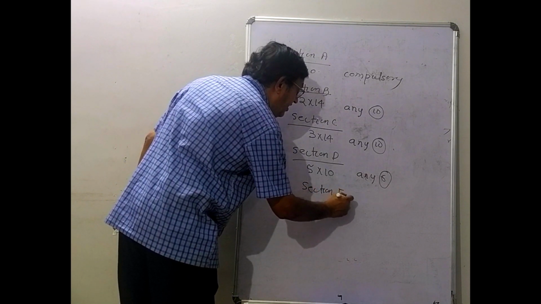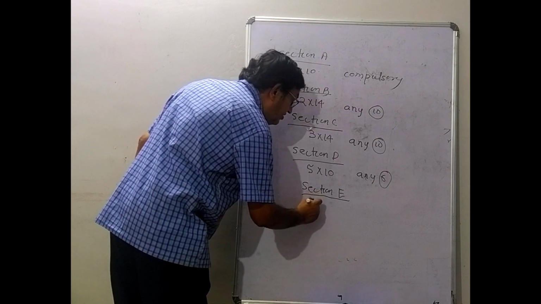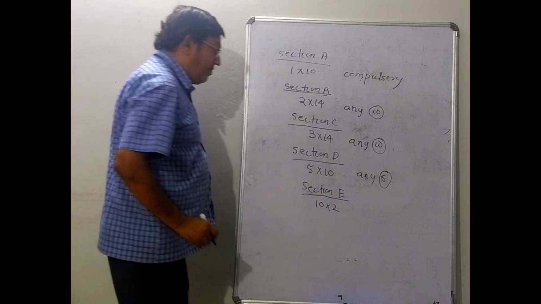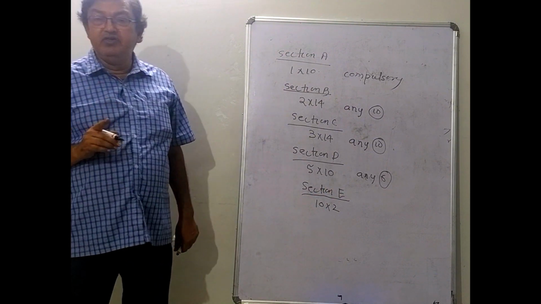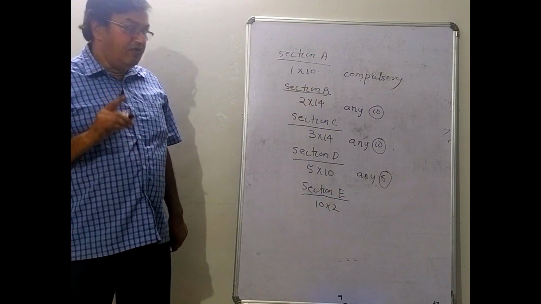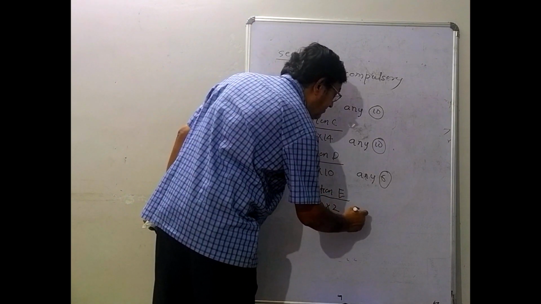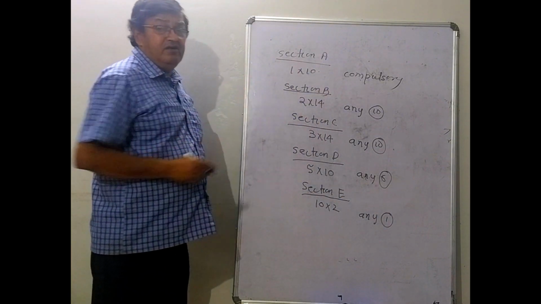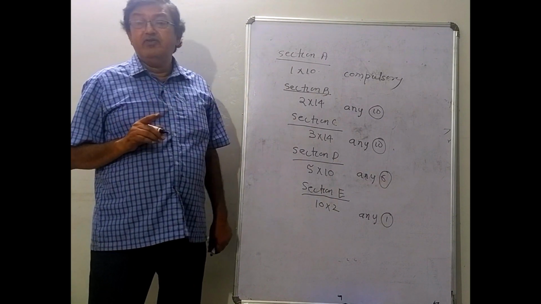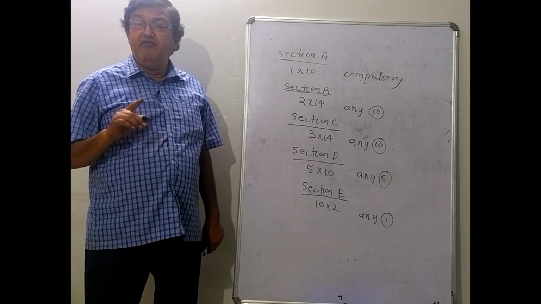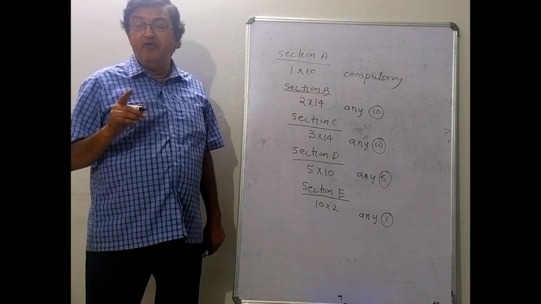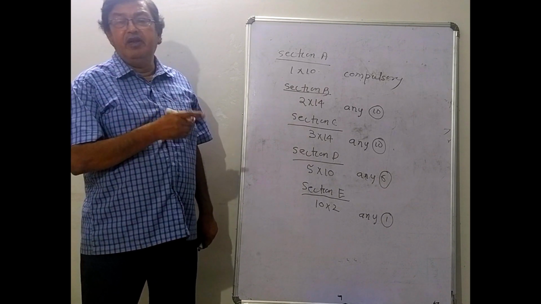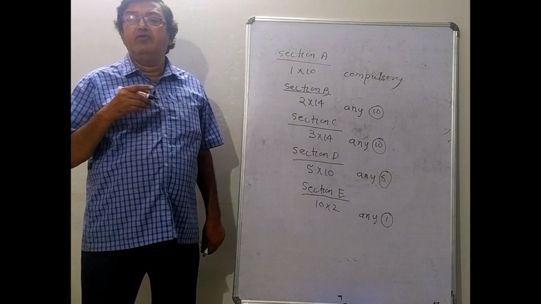In section E you will have 2 questions, each carrying 10 marks. You have to answer any 1. And here, the 10 marks question will be divided either 5 and 5, or 6 and 4, or sometimes 5, 4 and 1. So depending on the questions, that 10 marks will be divided.